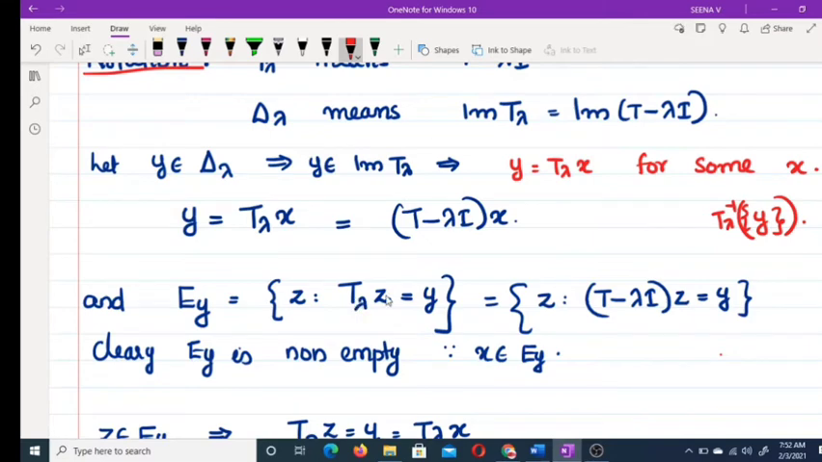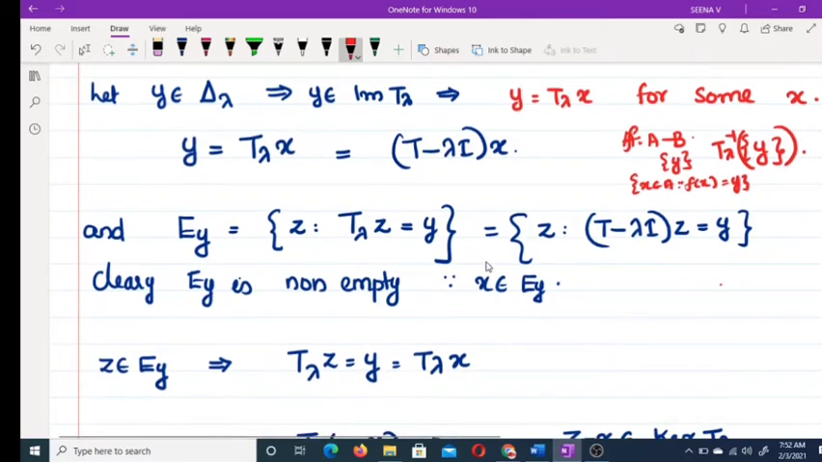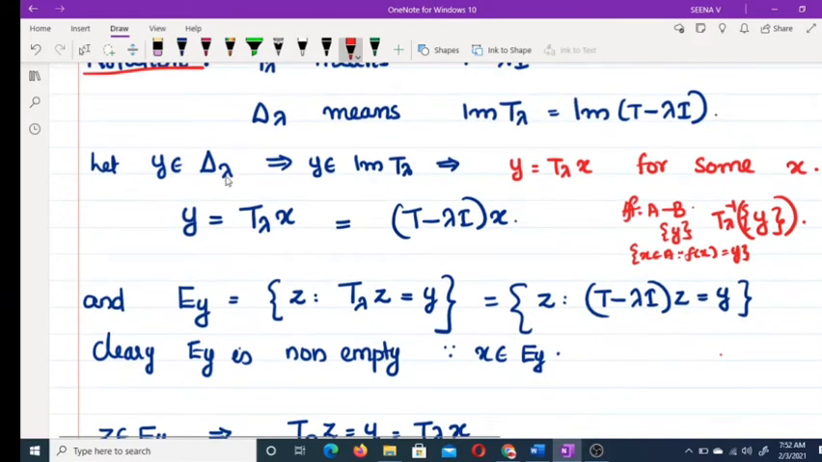Suppose f is a map from A to B. What is the inverse image of some y under f? The set of all x belonging to A such that f of x equal to y. This is what E y is here: the set of all z under the map T lambda such that T minus lambda I z equal to y. Clear? Here we have assumed y belongs to delta lambda.